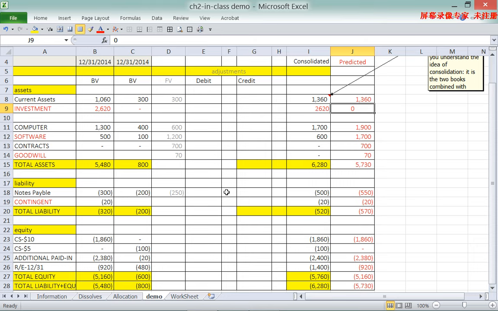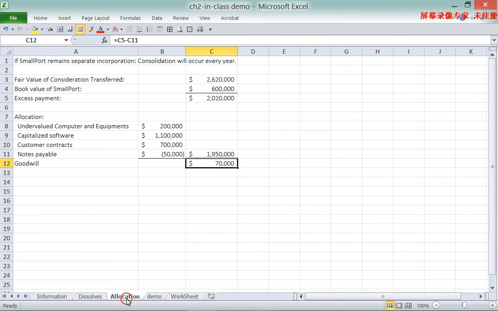So we need to use some adjustment entries to help us reach the correct number that we want. In this case, because it's all acquired, we consolidate at the date of the acquisition. So there are two entries that we need. If you read the text, you know these two entries are called the S entry and the A entry. The S entry takes out the book value of the subsidiary. The A entry restores all the assets and liabilities to fair value, and also recognizes the goodwill. After we do that, the investment account will go to 0.